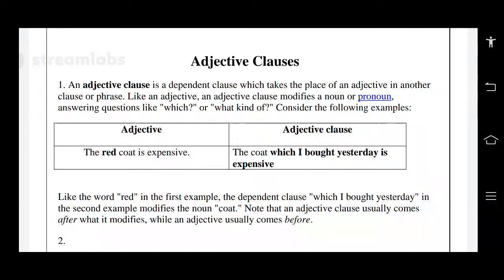How many of you know what an adjective is? Nobody is telling. Don't you know what an adjective is? We generally say an adjective is a word which describes either a noun or a pronoun. A word which describes a noun or pronoun, we call an adjective.